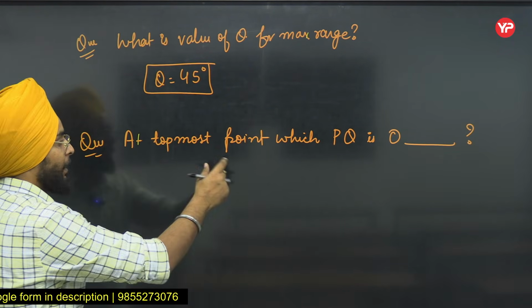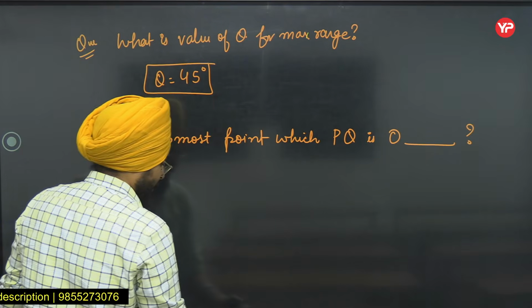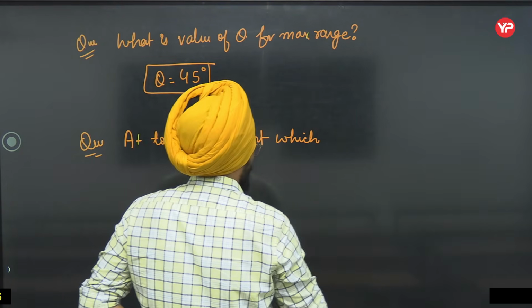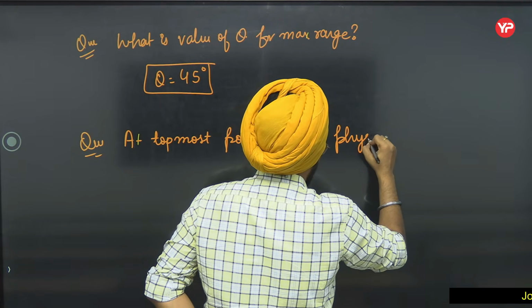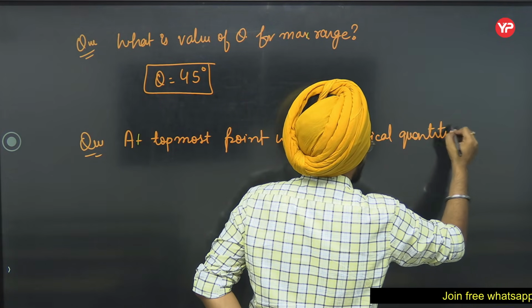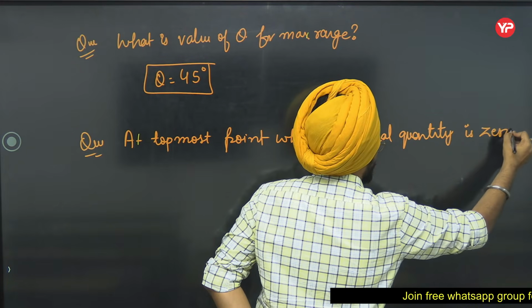At the topmost point, which physical quantity is 0?